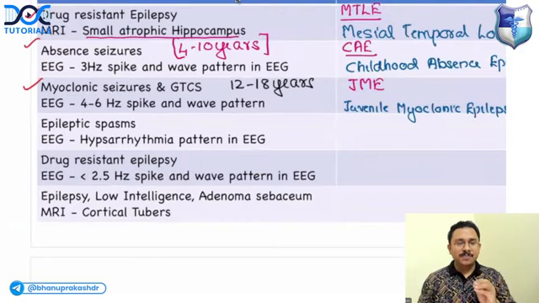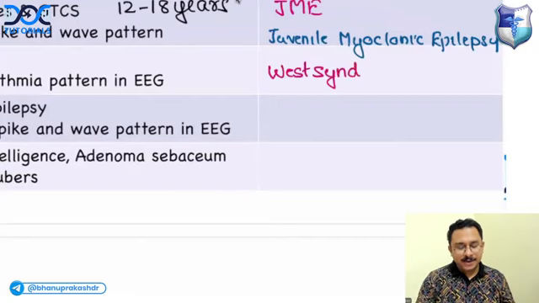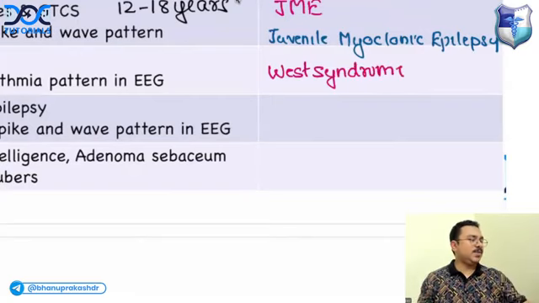Patient having epileptic spasms and EEG showing hypsarrhythmia pattern. What is the diagnosis? It is West syndrome. EEG showing hypsarrhythmia pattern. Diagnosis is West syndrome. Okay, important, West syndrome.